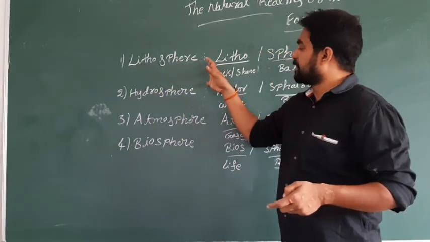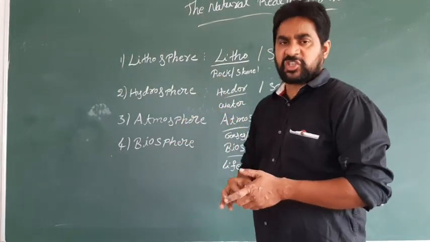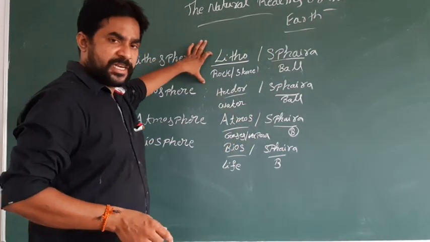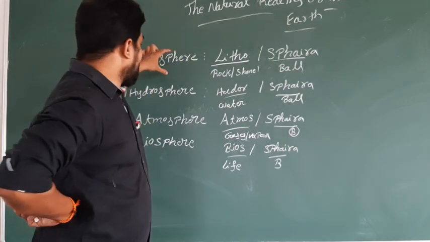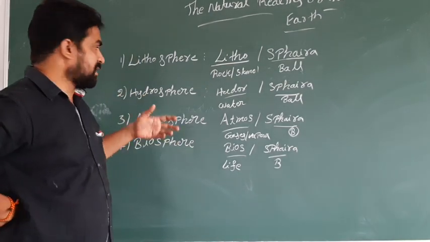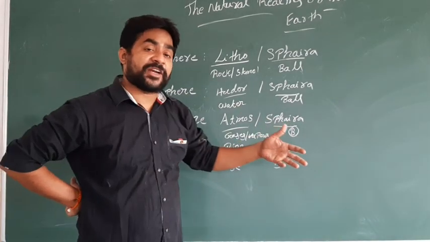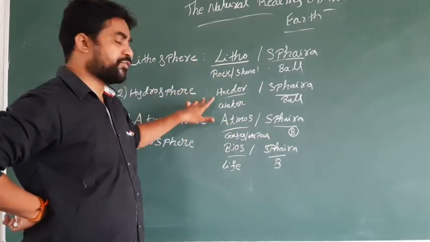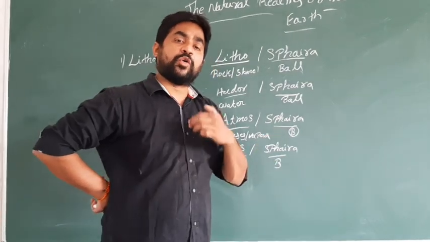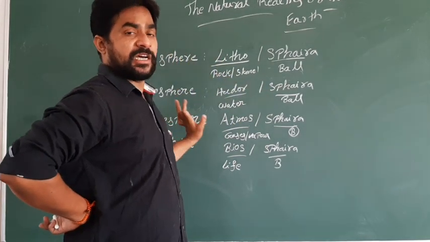This lithosphere also interacts with the atmosphere. It means with the interaction of weather and climate, the lithosphere also changes. There is a link between the lithosphere, hydrosphere, atmosphere and biosphere. In this lesson, we are dealing with how these four spheres are interrelated to each other, and also how humans, we, interact with these four spheres.